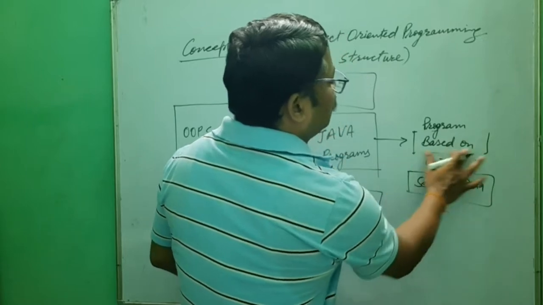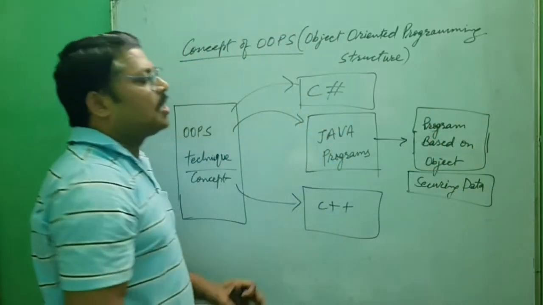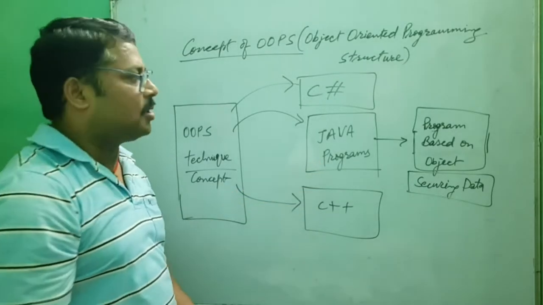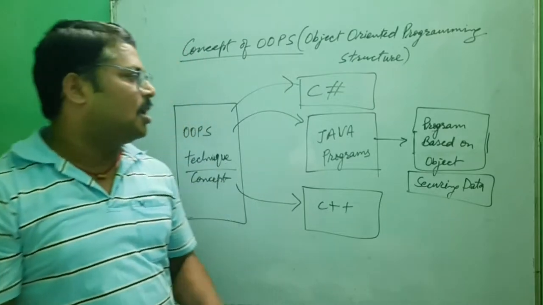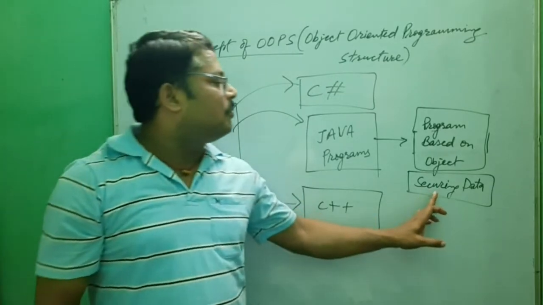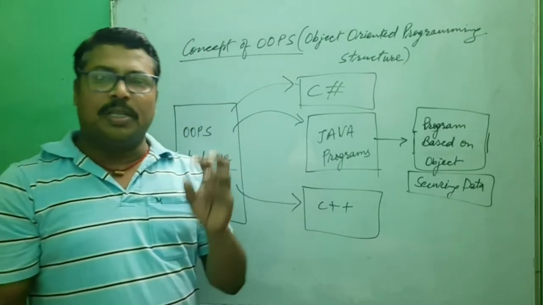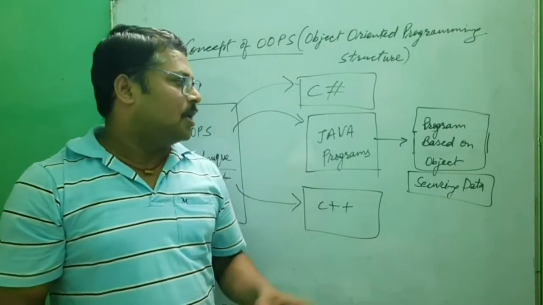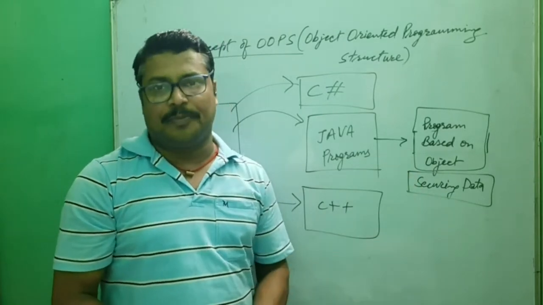All these programs follow the concept of the object, that is, securing the data. But in previous or traditional programming languages before the third generation, we were only focusing on the method or the task we were performing. This one emphasizes data security.